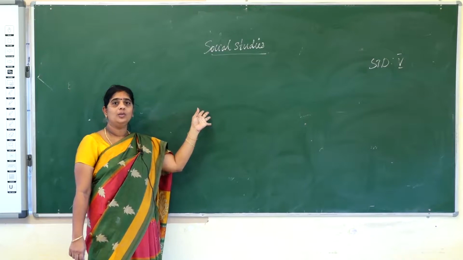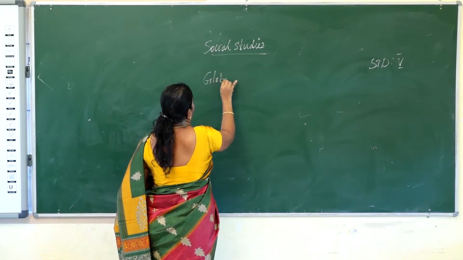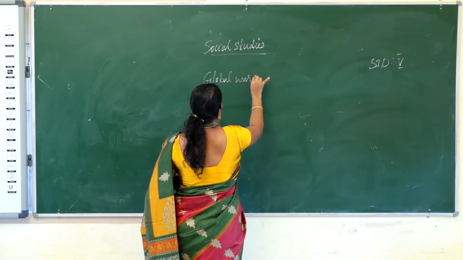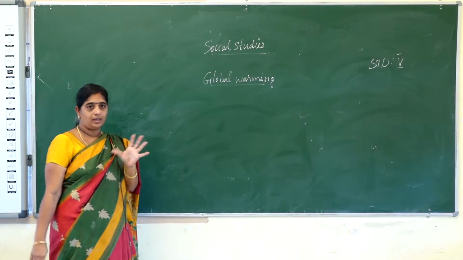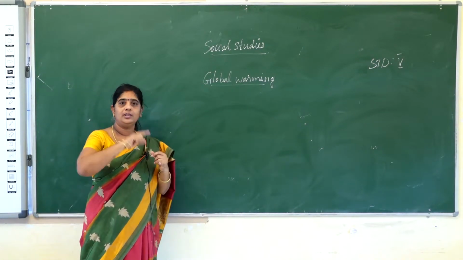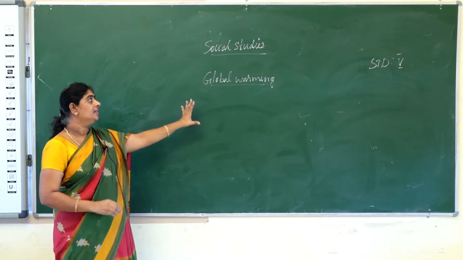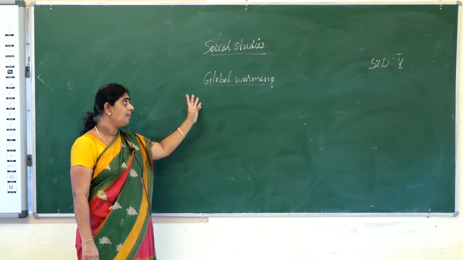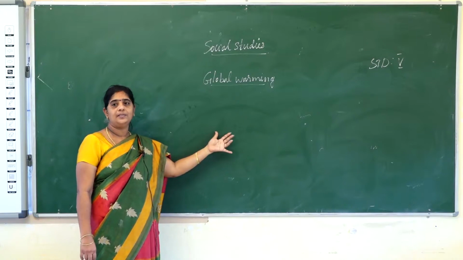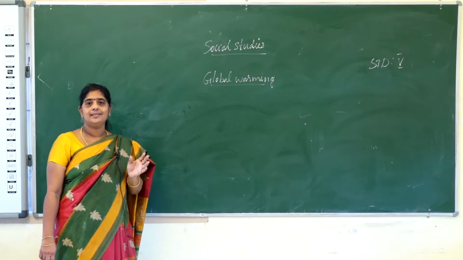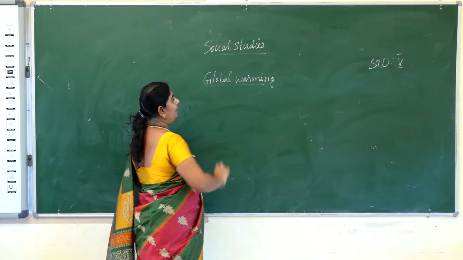Today we are going to see the next part of the lesson, global warming. One quick recap: we saw what global warming and the greenhouse are, and similar to the greenhouse atmosphere, we saw the different types of gases present in the atmosphere.